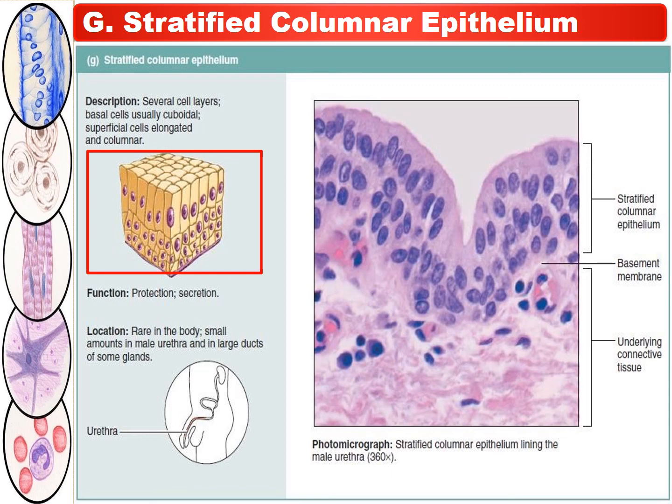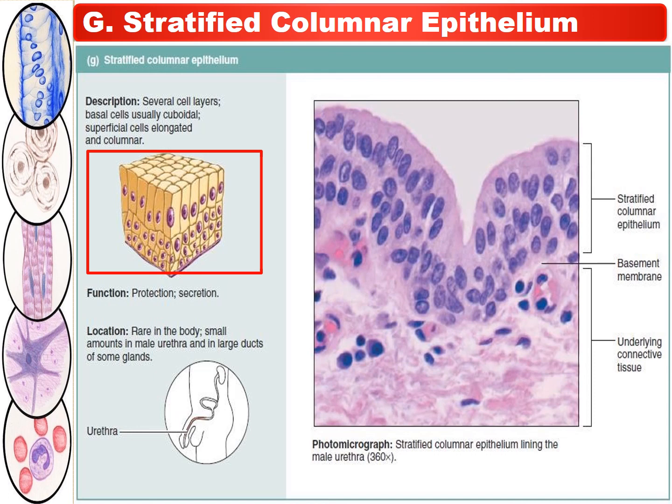See in this diagram the photomicrograph of stratified columnar epithelium lining the male urethra. Here we can clearly see the several cell layers, where the basal cells are usually cuboidal and the superficial cells are elongated and columnar. The functions served by this kind of epithelium are protection and secretion.